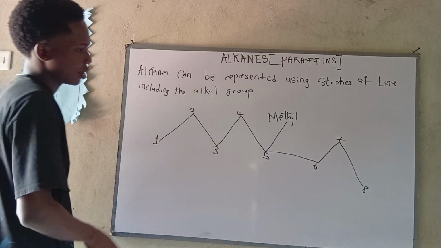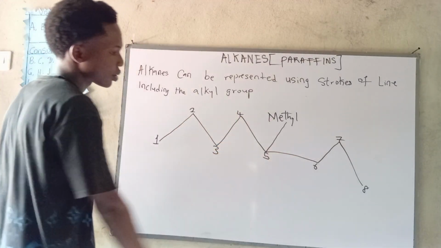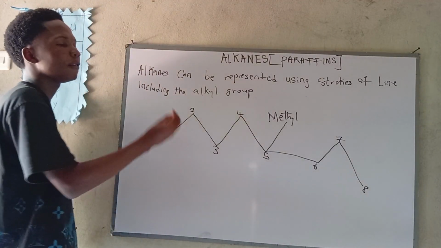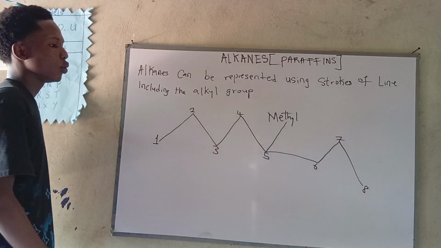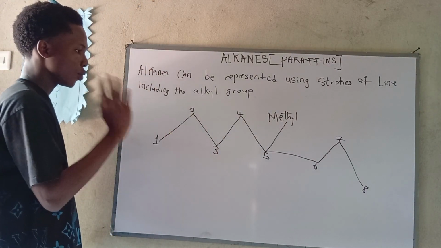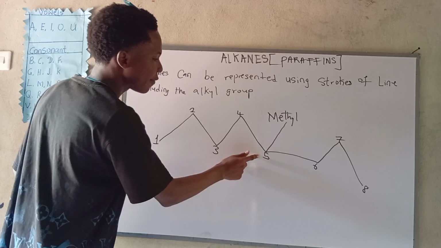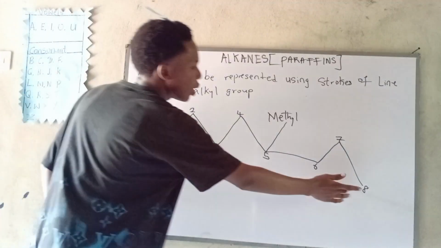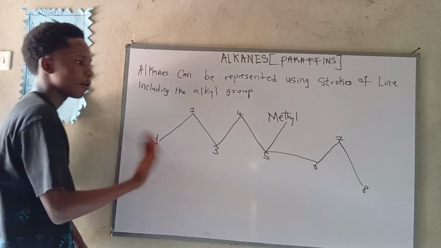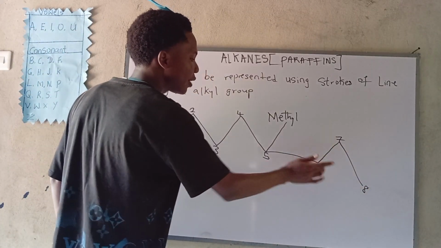But that's not all. From the look of things, we know the number of atoms, but we will still consider something. We will consider the position of this substituent before we name. Which means we can't name like this. Wait. 1, 2, 3, 4, 5. It's long. 1, 2, 3, 4. This guy is shorter. So we have to count from this side before I name it. So we have to count like 1, 2, 3, 4.